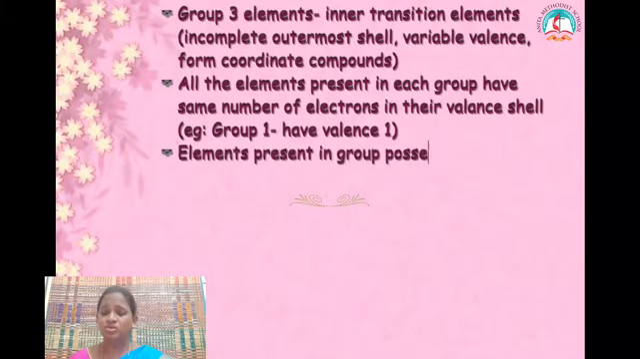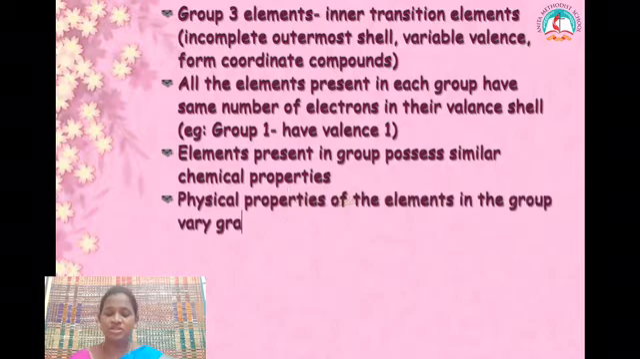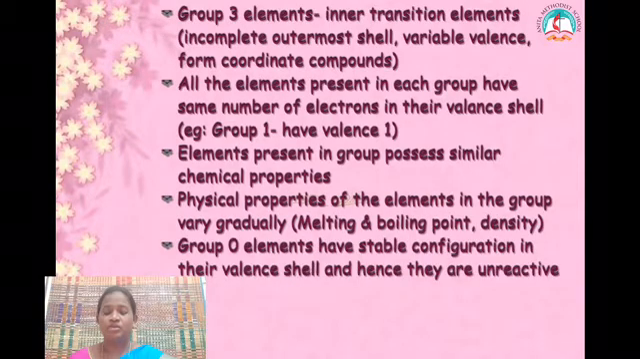Elements present in a group possess similar chemical properties, and the physical properties of the elements in a group vary. Group 0 elements have a stable configuration in their valence shell and hence they are unreactive. Those are called inert gases or noble gases.